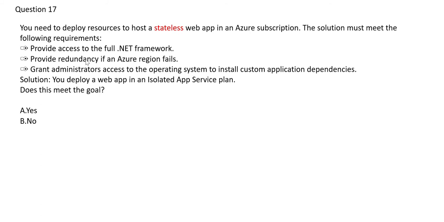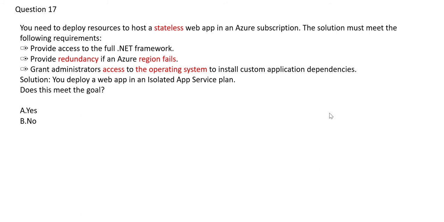And another keyword here is access to the operating system, so that you can install custom applications. So whenever you read this, that you need access to operating systems, you should always think of VM. That is the only thing in Azure which will provide you access to the operating system to install custom applications.